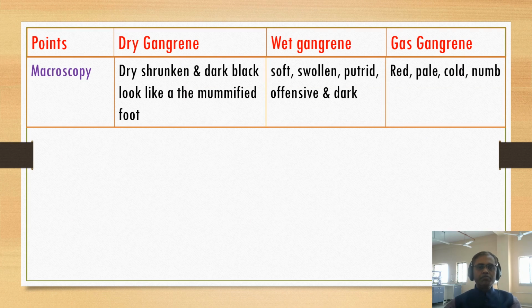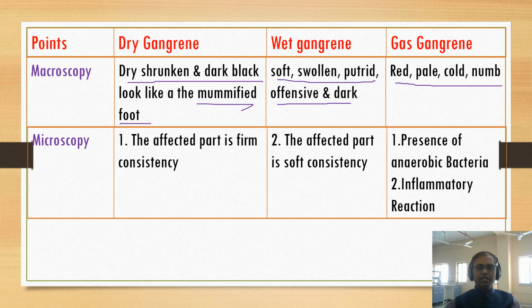Macroscopy: you can see the dry, dark black look like a mummified foot in case of dry gangrene, and soft, swollen, putrefied, offensive and dark in case of wet gangrene, and red, pale and cold in case of gas gangrene. And microscopy, the affected part is firm in consistency in case of dry gangrene, and soft in consistency in case of wet gangrene. And presence of anaerobic bacteria and inflammatory reaction you can see in gas gangrene.